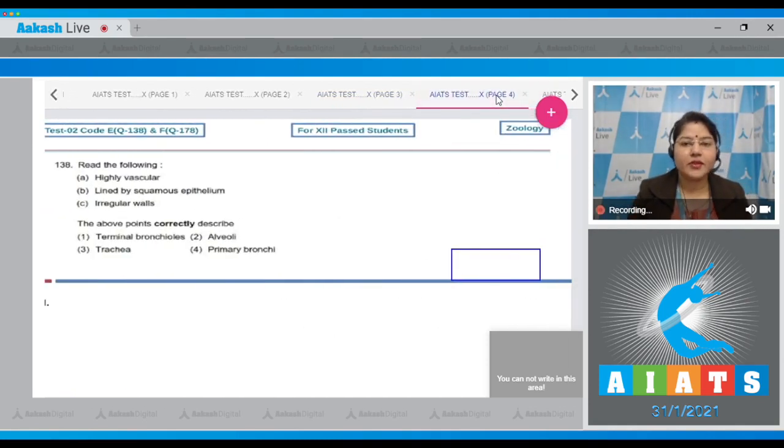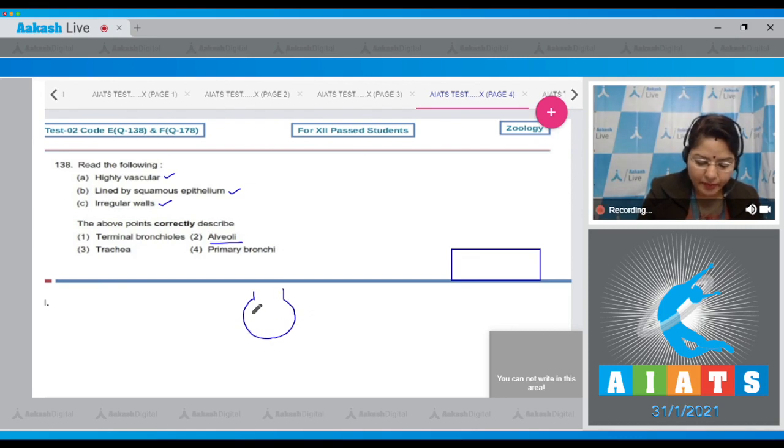Let's move on to the next question. Question number 138. Read the following: highly vascular, lined by squamous epithelium, irregular walls. The above points correctly describe, and the options given are terminal bronchioles, alveoli, trachea, and primary bronchi. Alveoli are lined by simple squamous epithelium.